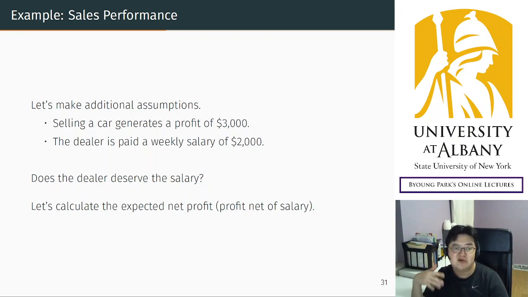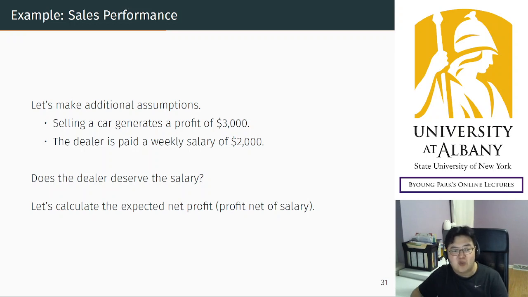You make $3,000 profit, and on the other hand, you have to pay the agent a weekly salary of $2,000. So then you have to think about whether the agent deserves that salary.